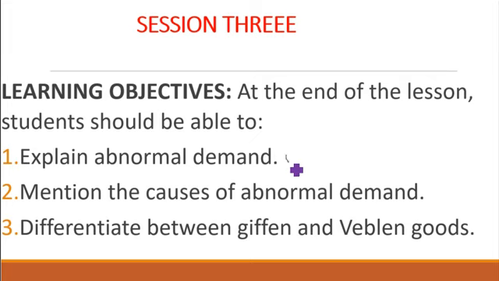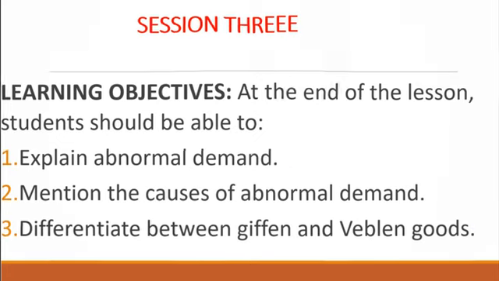So the objective is, number 1, we are going to define abnormal demand. Number 2, we are going to look at the causes of abnormal demand. And at the end of this class, we should be able to differentiate between Giffen and Veblen goods. So to start with, what is abnormal demand?